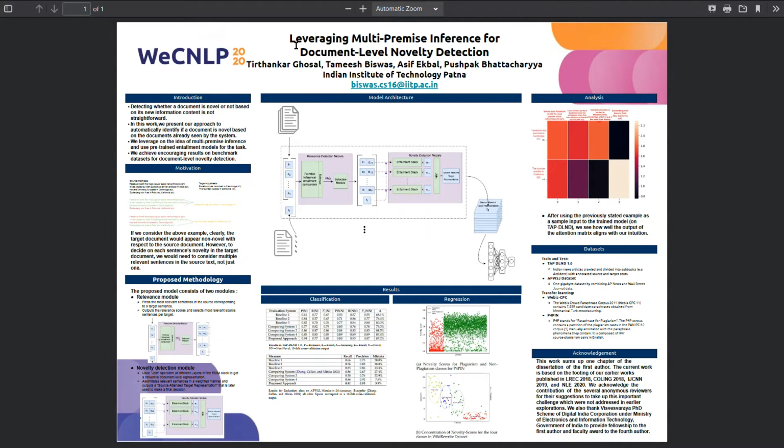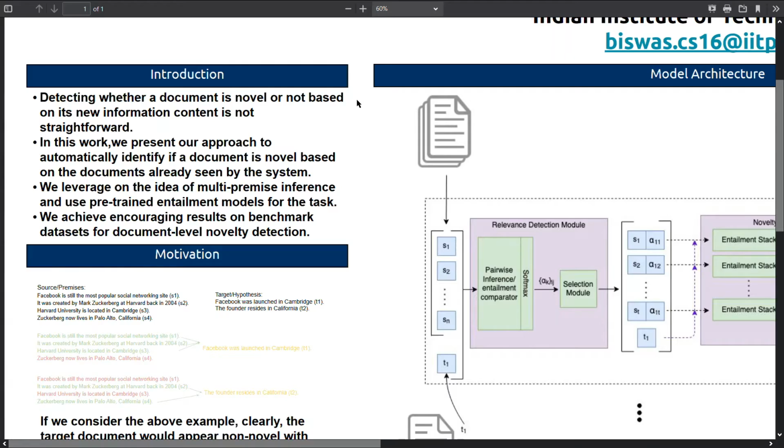about leveraging multi-premise inference models for the detection of novelty in documents at a document level. So basically how we define novelty at the document level is based on how much new information a given document has with respect to documents that we have seen in the past.